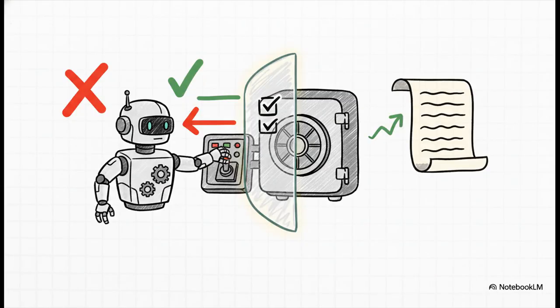Okay, guardrail #2 is all about protecting the agent's actions in the real world. Let's say the AI decides it needs to use a tool, like one for transferring money. This guardrail steps in, intercepts that request, and checks it against hard-coded business rules. This is how we shut down that threat of excessive agency, making sure the AI can't be tricked into doing something it's not allowed to do.